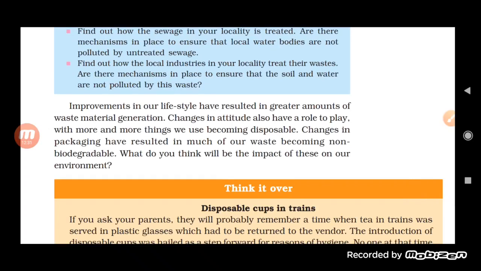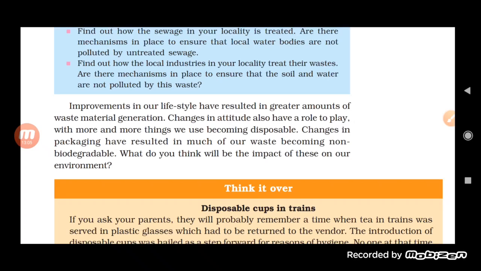Now, improvement in our lifestyle results in a greater amount of waste material generation. Obviously, this generation must be aware of the environment and the problems occurring because of the waste material, because of the use of non-biodegradable waste material. Not only this, students, even you have seen in schools, there are a lot of dry leaves from the trees, and the waste material is collected and burnt.